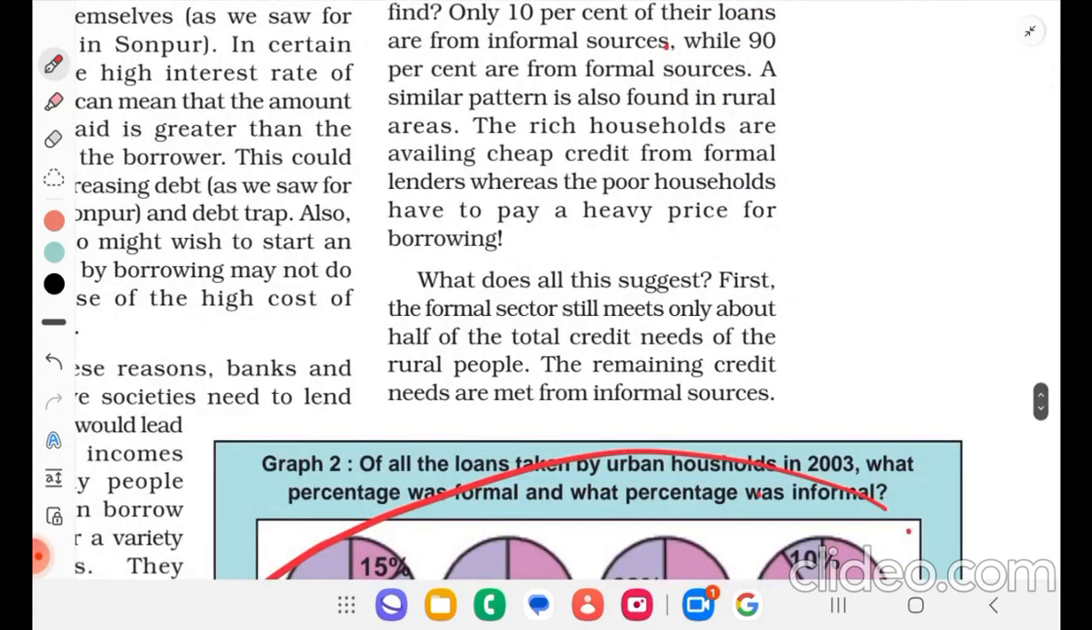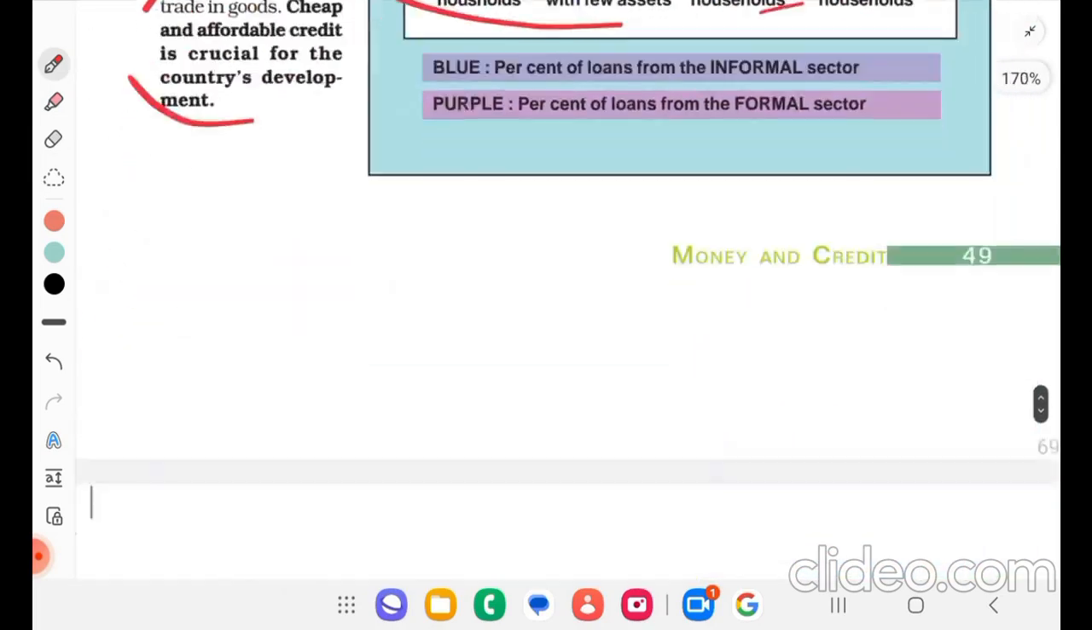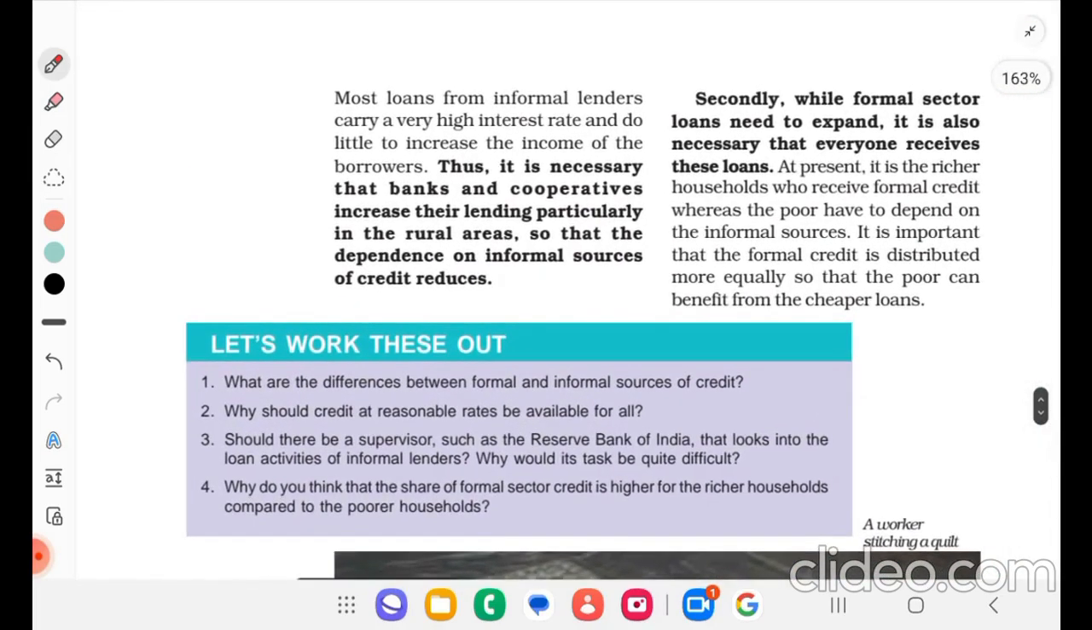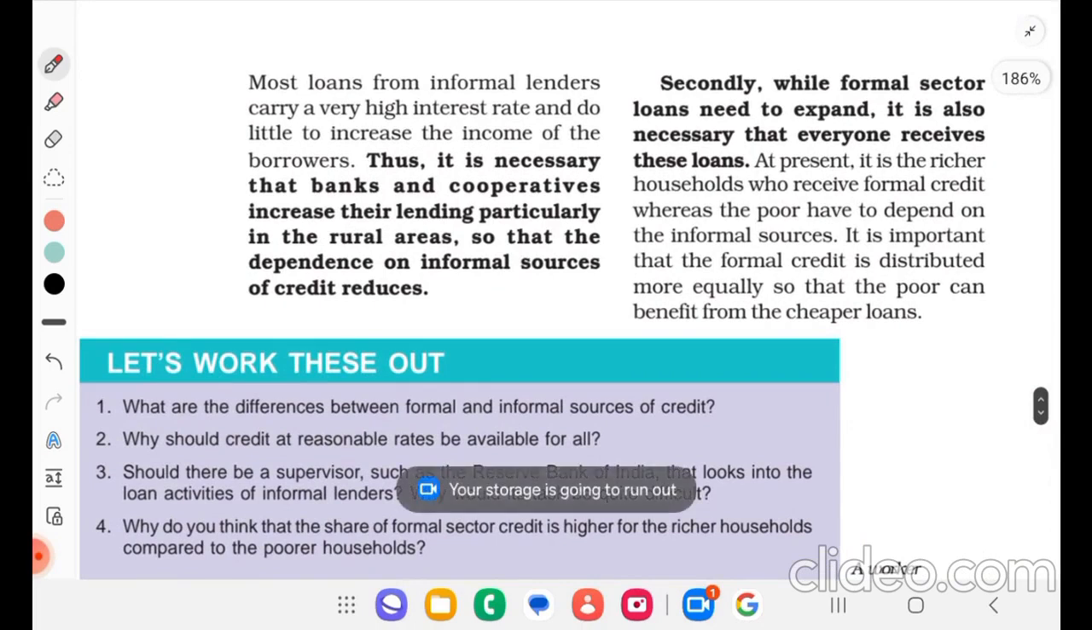First, the formal sector still meets only about half of the total credit needs of the rural people. The remaining credit needs are met from informal sources. Most loans from informal lenders carry a very high interest rate and do little to increase the income of the borrower. Thus, it is necessary that banks and cooperatives increase their lending, particularly in the rural areas, so that the dependence on informal sources of credit reduces.